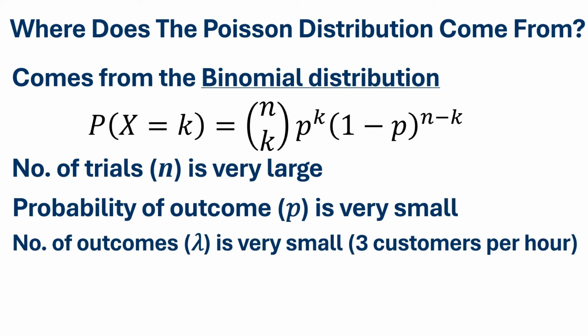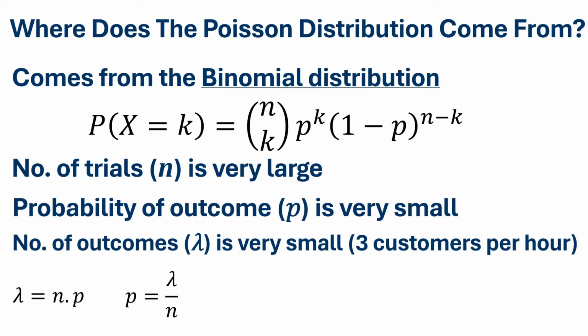The third assumption has to do with lambda, which you would have noted from earlier means the average rate of outcomes. So lambda is assumed to be a constant and does not change with either time or space. It's defined as the product of the number of trials n and the probability of a particular outcome p. This implies that p is equal to lambda over n. For example, if you expect 3 customers to arrive at a store per hour, this rate remains the same regardless of whether you take the hour and divide it into minutes, seconds, or even smaller intervals.